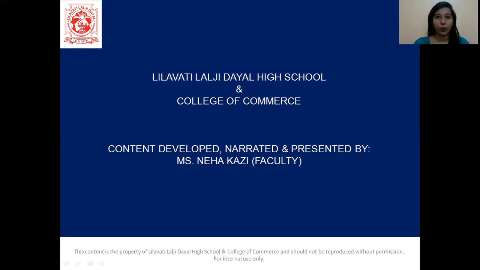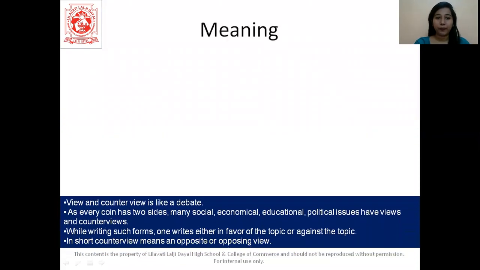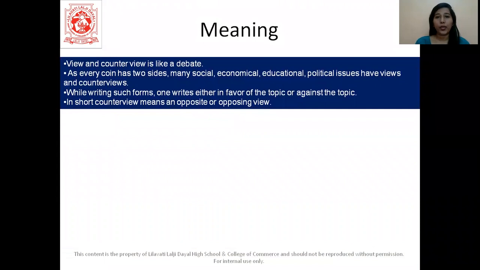In our lesson today, we are going to talk about view counter view. So let us begin. View counter view is like a debate. As every coin has two sides, many social, economical, educational and political issues have views and counter views. While writing such forms, one writes either in favor of the topic or against the topic. In short, counter view means an opposite or opposing view.